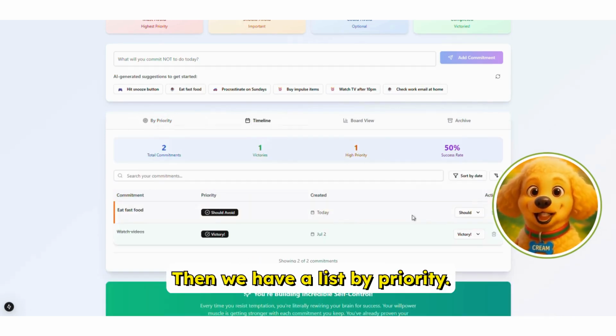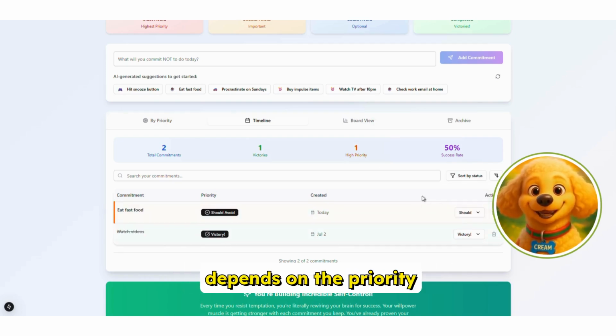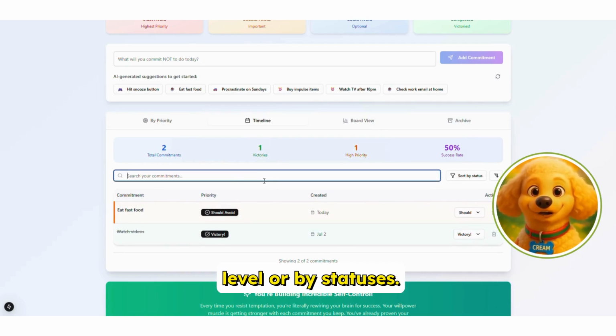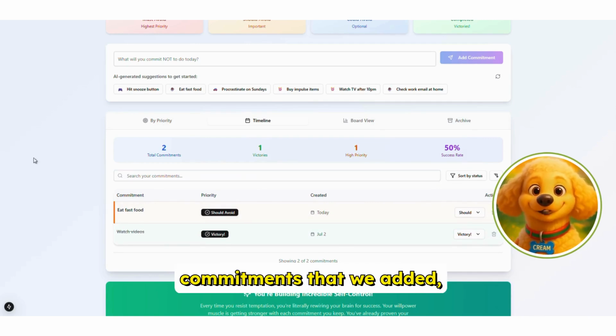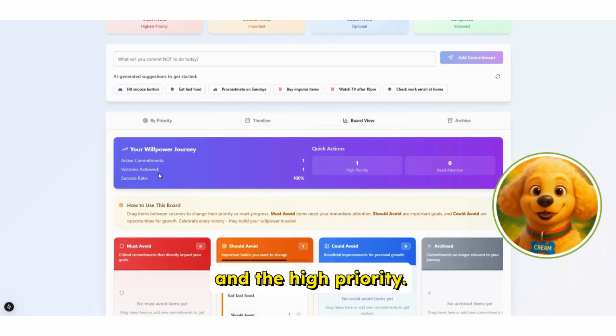Then we have a list by priority. We also have a list by timeline. We can sort it by date, by priority level, or by statuses. Then we can search the commitments that we added, and we have here the total commitments, the victories, which are considered the things that we already avoided, and the high priority.